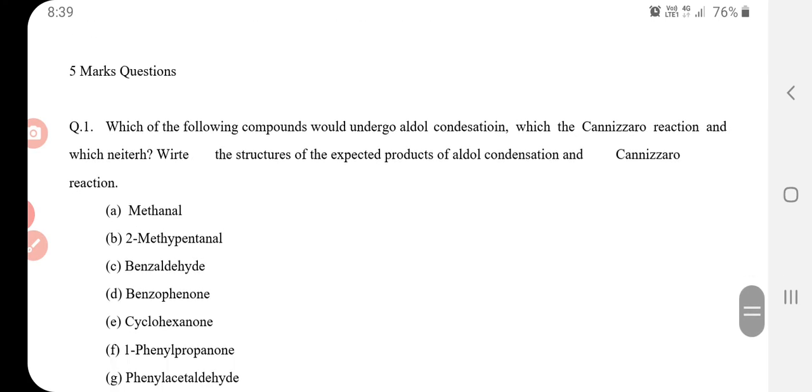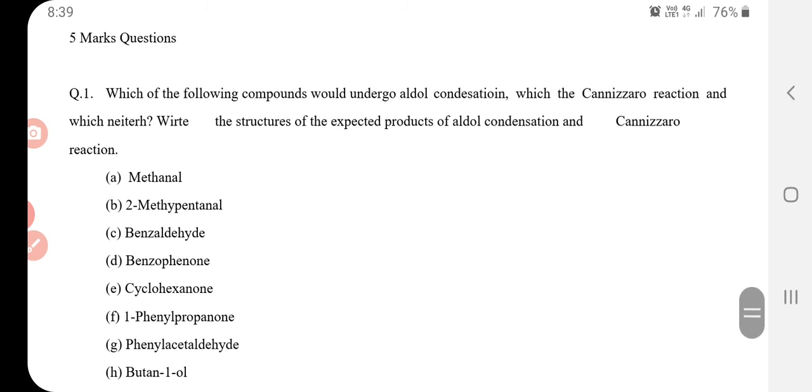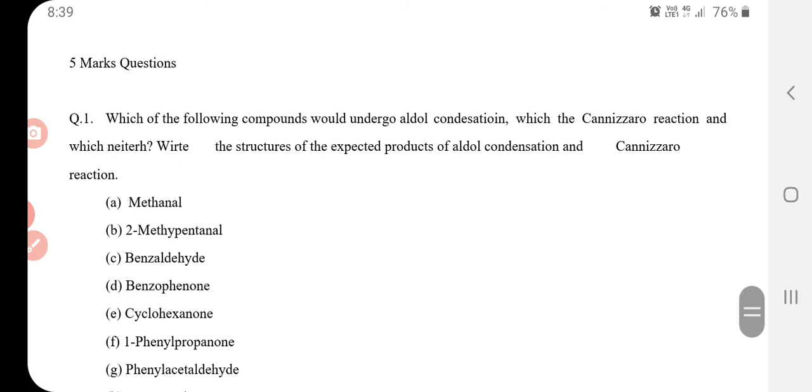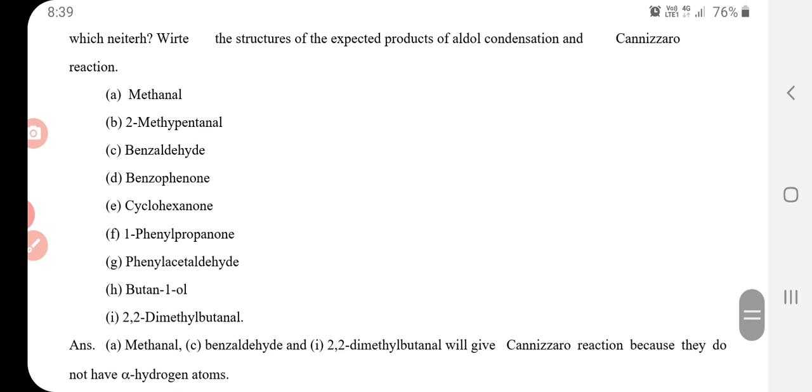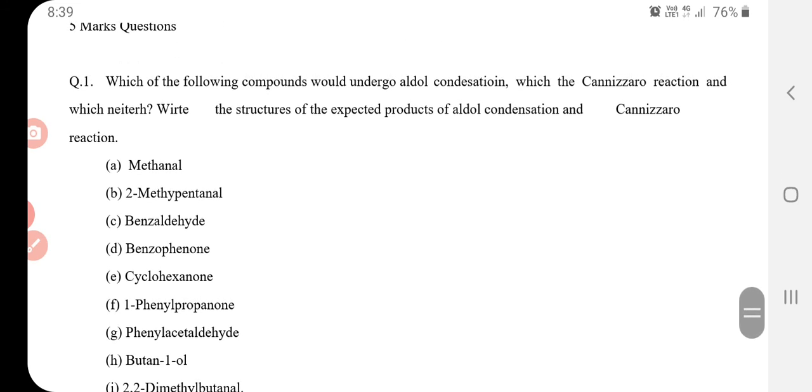These are the 5 marks questions. Nowadays we get bifurcation in 5 marks questions. Say for example, which of the following compounds would undergo aldol condensation, which the Cannizzaro reaction, and write the structure of the expected product of aldol condensation and Cannizzaro reaction.